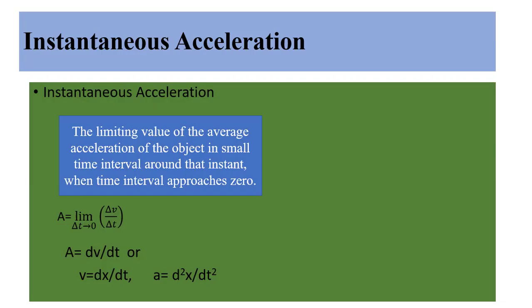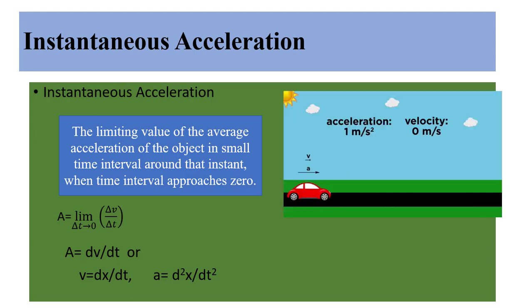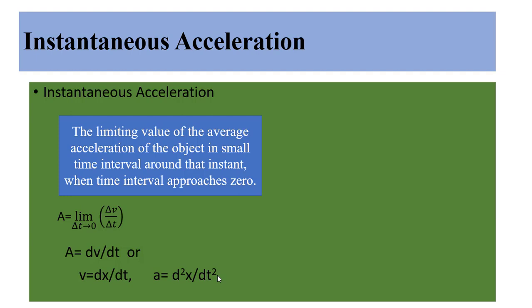Now instantaneous acceleration. Acceleration at a particular instant is the limiting value of average acceleration of an object in a small time interval around that instant, when the time interval approaches 0. Acceleration is defined by limit delta t tends to 0, delta v divided by delta t. At a particular instant, the time interval tends to 0, meaning a very small time interval. If v equals dx divided by dt, then acceleration can be written as d2x divided by dt square.